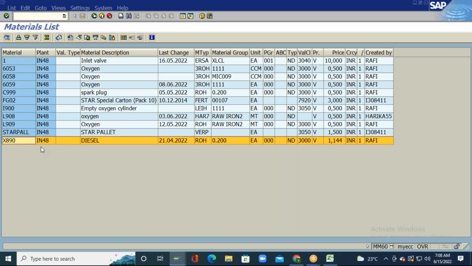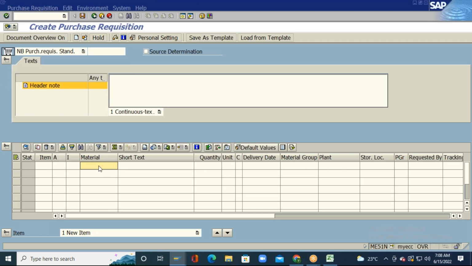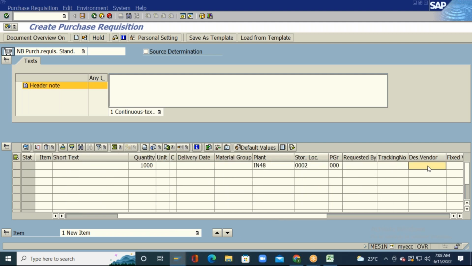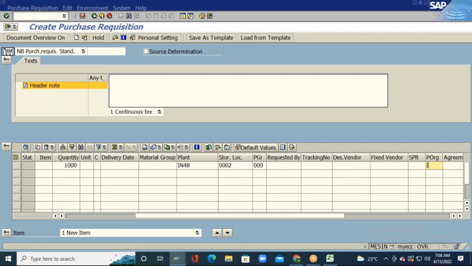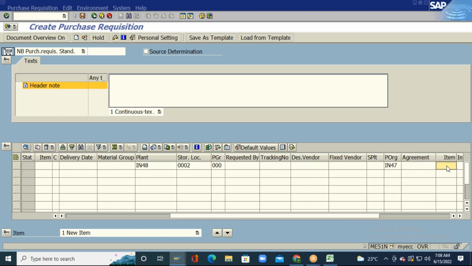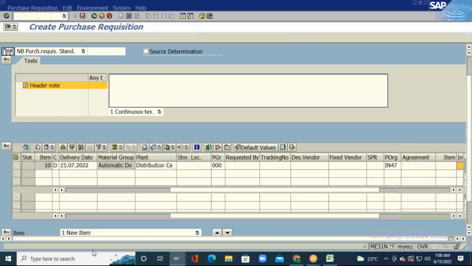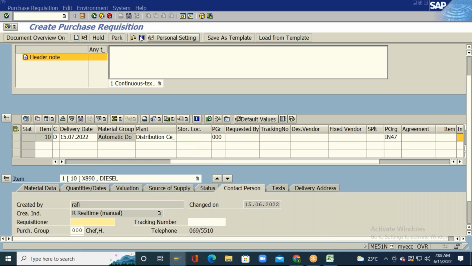X890 is the material. Okay, so I will try to create X890, 1000 numbers, IN48 0002, purchasing group, and the plant sales purchase organization is IN47, and then just enter. So I just saved a purchase requisition.